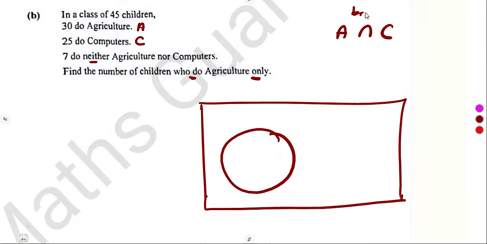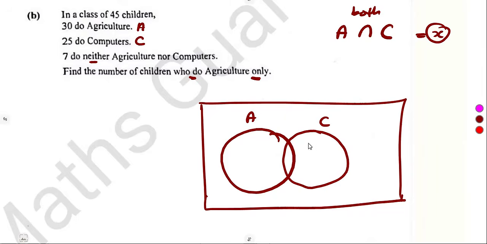So we can say, let these ones who do both be X. We must have an intersection for those who are part of agriculture and computers. There are X who take both, and we indicate them on the intersection. So if we go back to the 30 who do agriculture, what about those who do agriculture only? That will be 30 minus X.